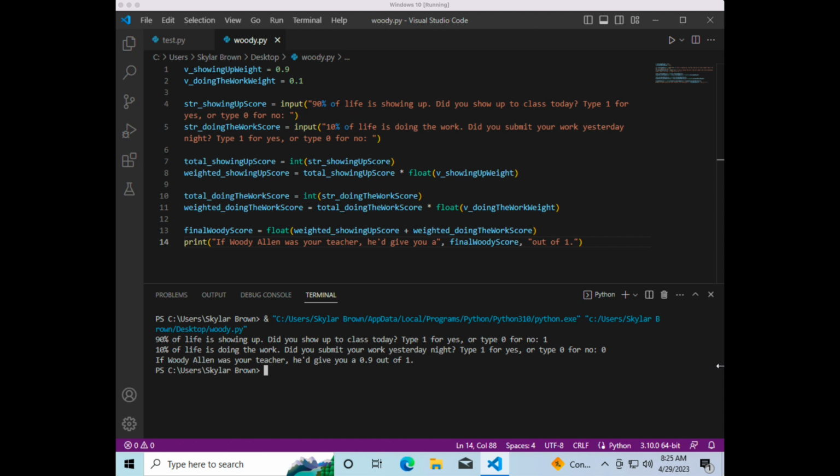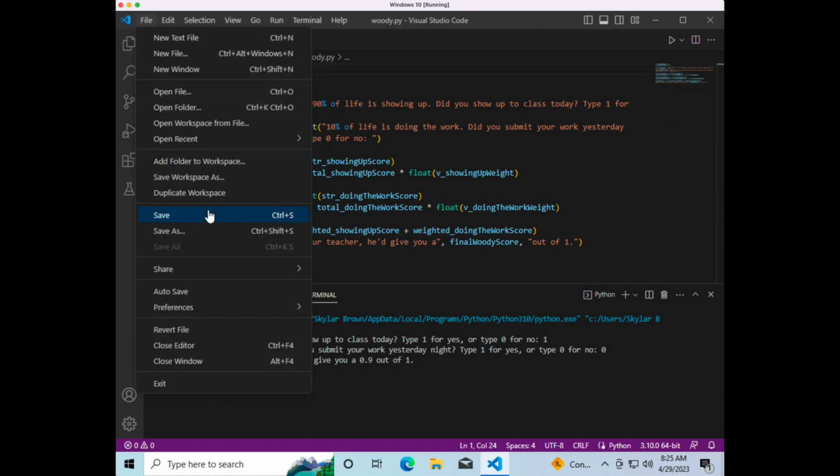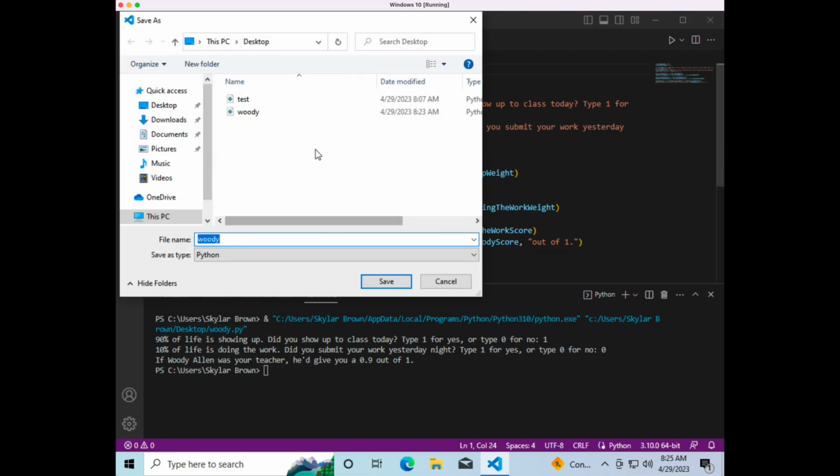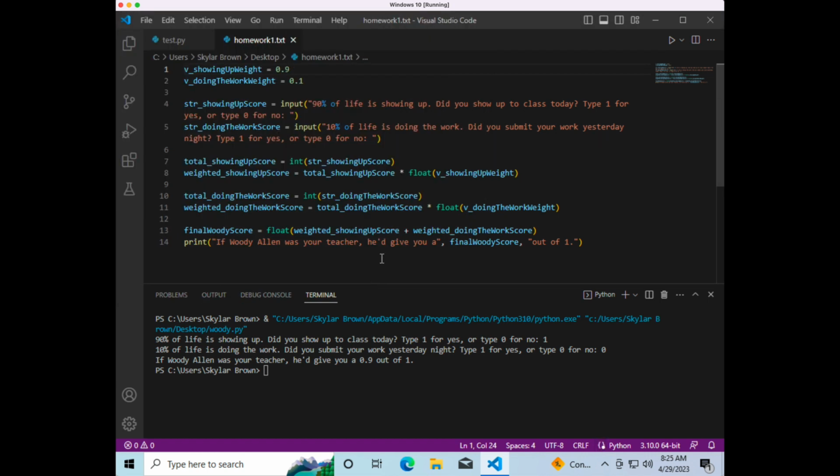So PEMDAS is please excuse my dear Aunt Sally. That's parentheses, exponents, multiplication, division, addition, and then subtraction. And you'll display the answer through a print statement, just like here. When you're finished, go to File on your homework and click Save As. And go to the desktop and save your homework as homework1.txt, right? And click Save. And I know it's not a Python file, but by doing this, you'll be able to upload it to Brightspace.